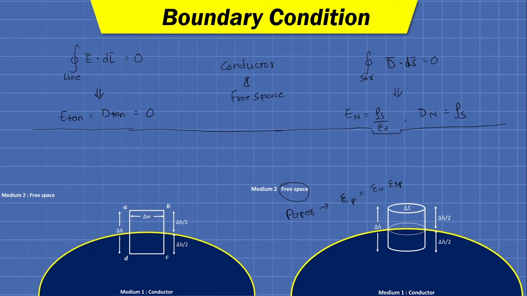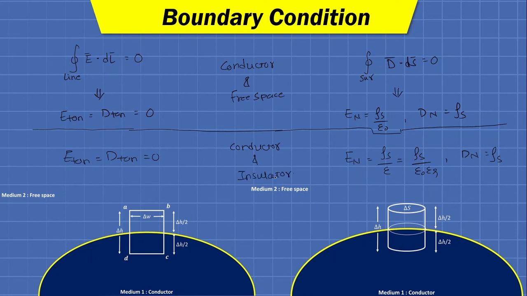And now in place of free space, if we have any other insulating medium, then also Et and Dt will be 0. En can be written as rho s upon epsilon, that is the absolute permittivity of the medium, which is nothing but rho s upon epsilon 0 epsilon r. I am removing this because it was just for an example. And Dn will be equal to rho s. Fine. So these two are the results of the boundary condition between conductor and insulator.